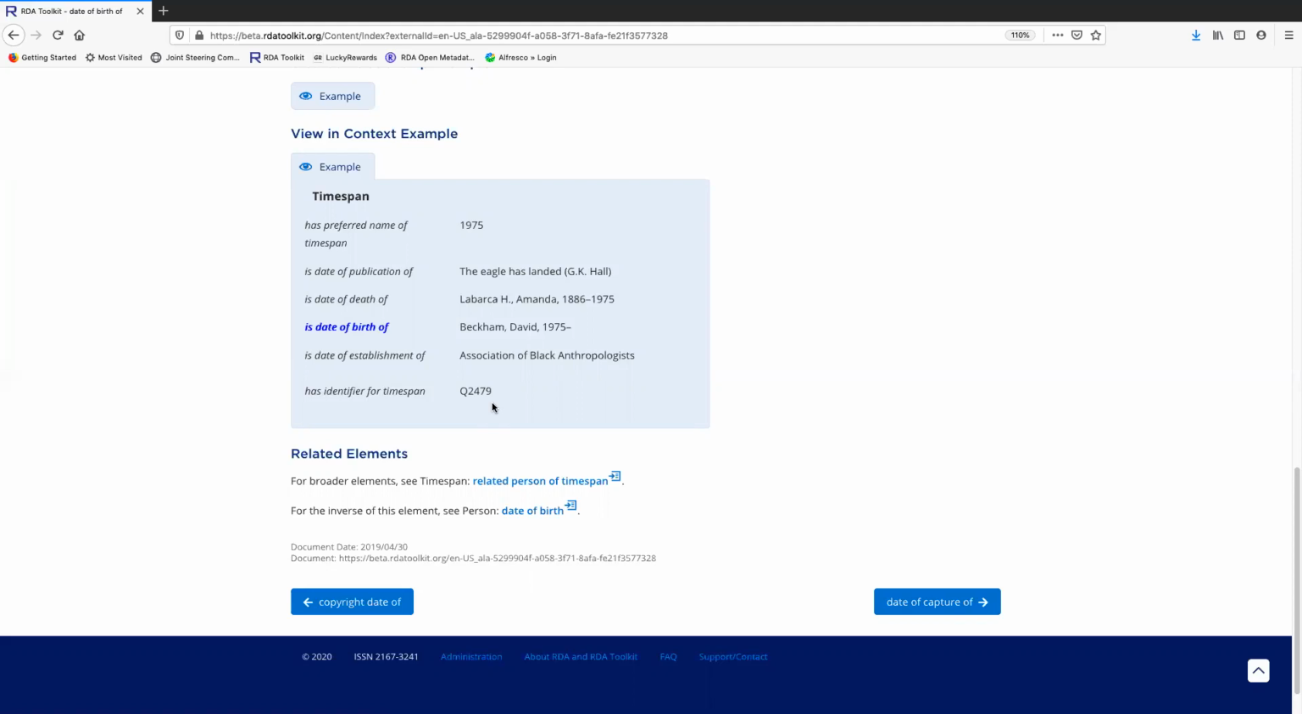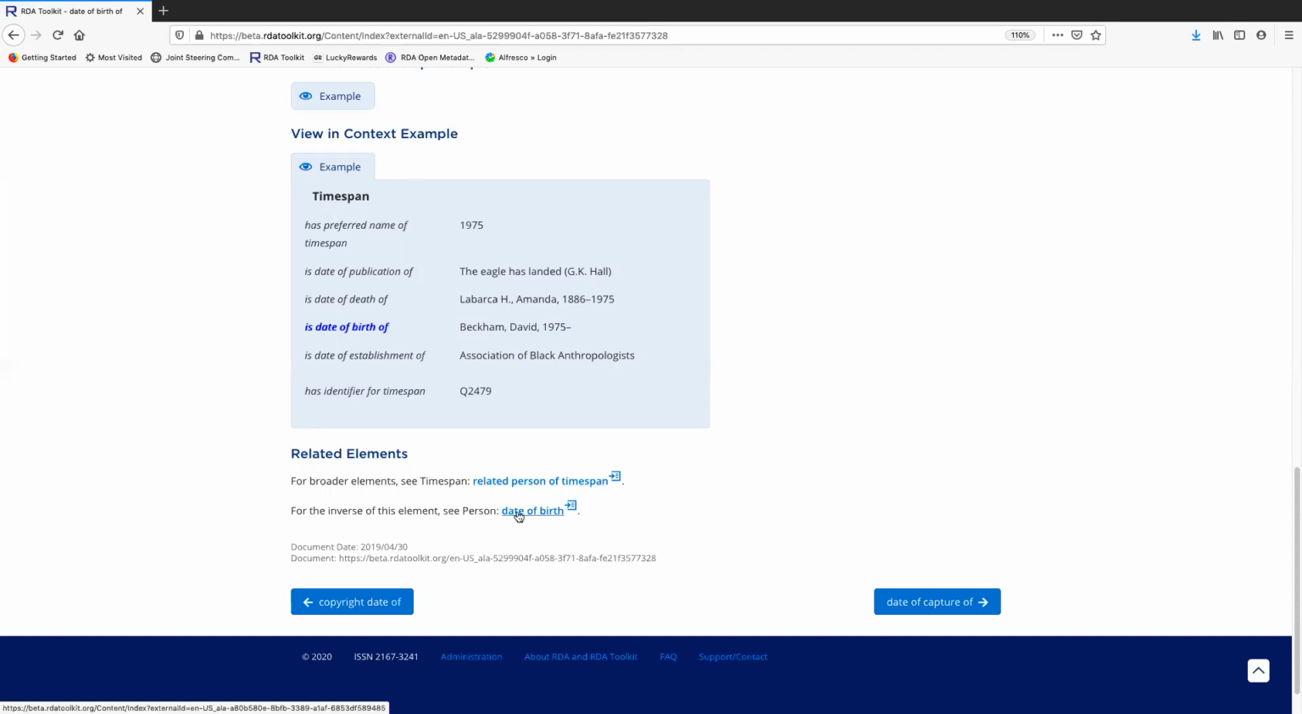And you're right. It's probably not going to be as useful to record the relationships between the Timespan and the other entities as it is to record the inverse, so the relationships between those entities and Timespan. And you don't have to record relationships between Timespan and those entities if you don't want to. You can just record the inverse. So I will segue now into this inverse element, date of birth.